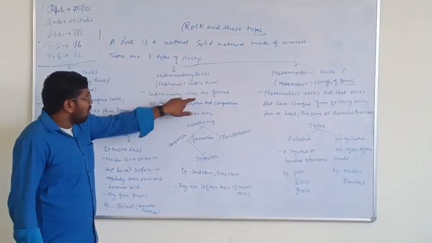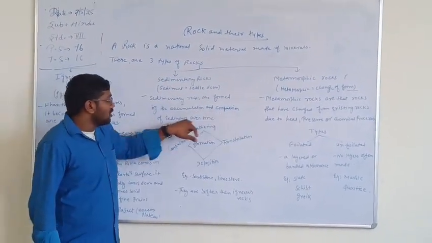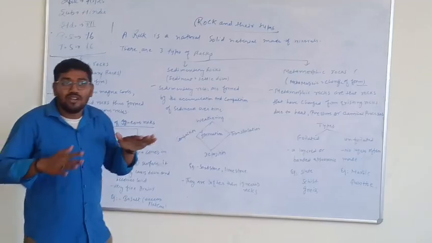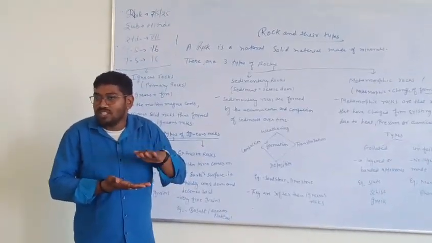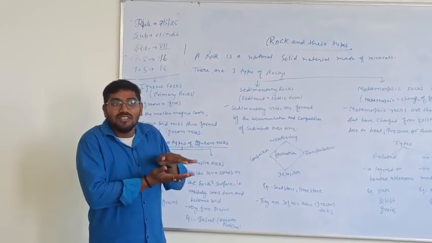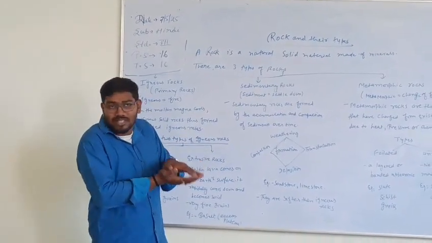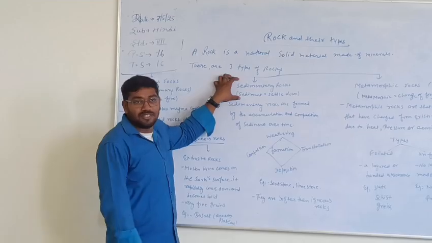Sedimentary rocks are formed by the accumulation and compaction of the sediments. Over a long period of time, some sediments are deposited in the form of solid. Then the solid materials are considered as the sedimentary rocks.